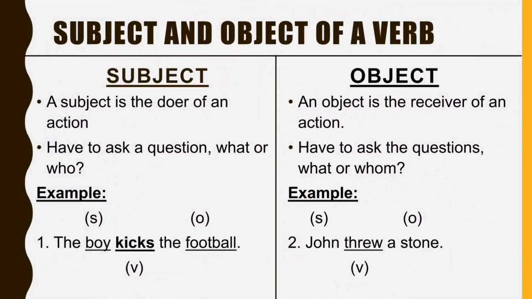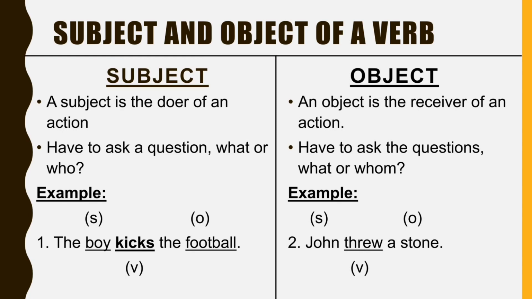Okay, so here's the answer. Check for yourself. Who threw the stone? John threw it. So John becomes our subject. Threw is our verb here. John threw what? He threw a stone. So therefore, stone here is our object. So you see how simple it is to find out the subject and the object of the verb.